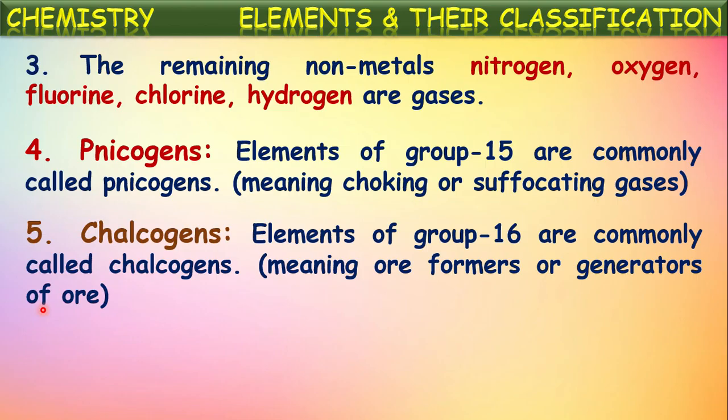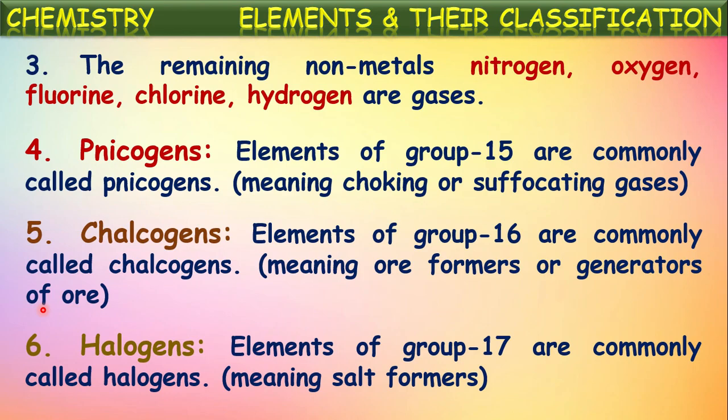The meaning of this word is ore former, or ore generators, because most of the metals exist in combination with these 6A group elements or 16th group elements. Based upon this reason, these 16th group or 6A group elements are called chalcogens: oxygen, sulfur, selenium, tellurium and polonium.